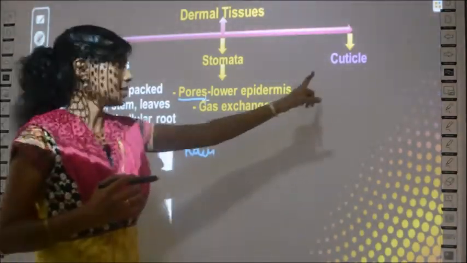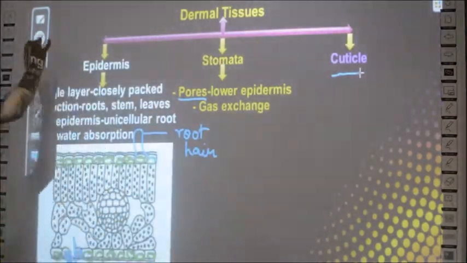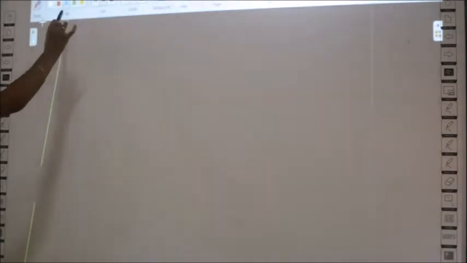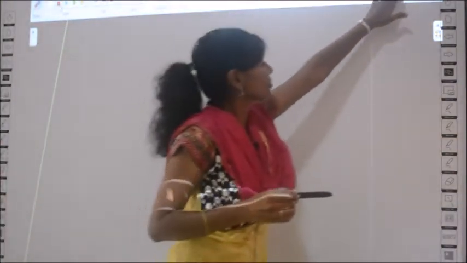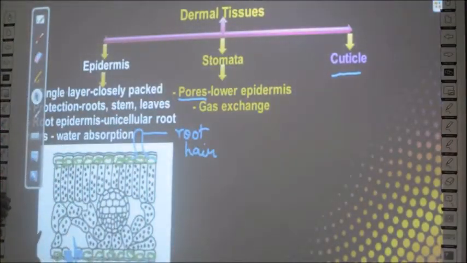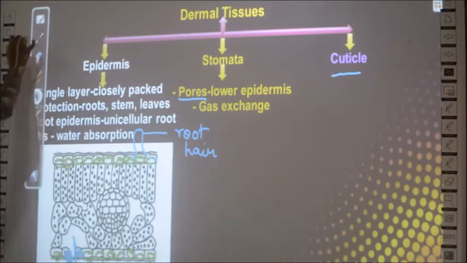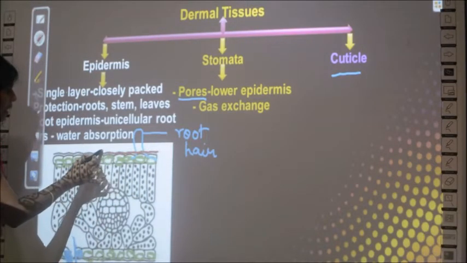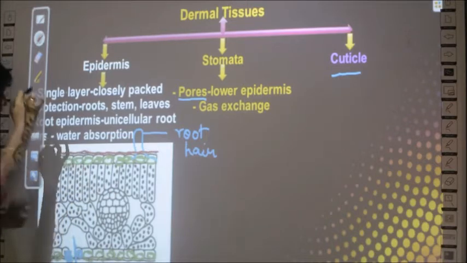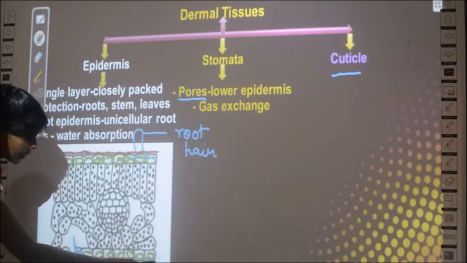And the third one is the cuticle. I'll label it with a different color. So where is the cuticle in a plant? Can you see one uppermost layer here? Can you see one layer above the epidermis? And here also you have. This is the cuticle.